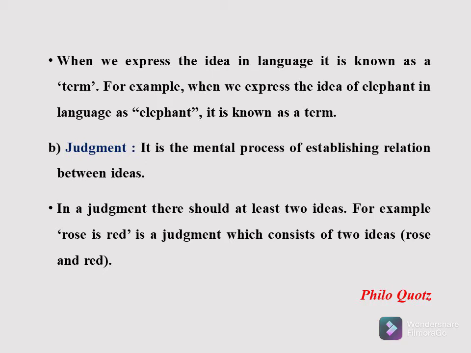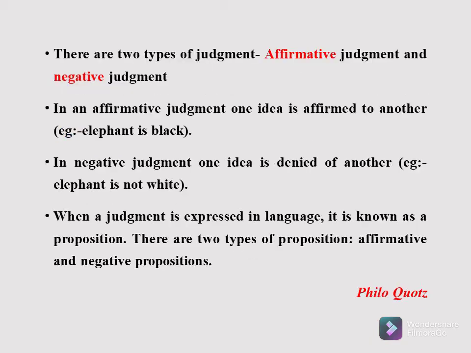Judgment. It is a mental process of establishing relation between ideas. In a judgment, there should be at least two ideas. For example, rose is red is a judgment which consists of two ideas, that is rose and red. There are two types of judgment: affirmative and negative judgment.